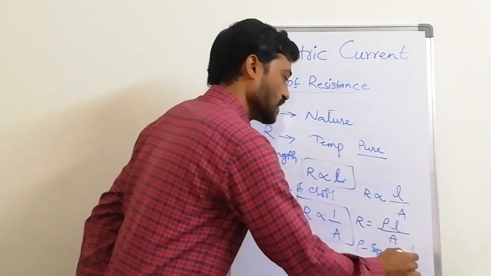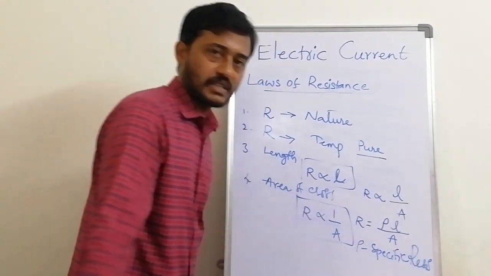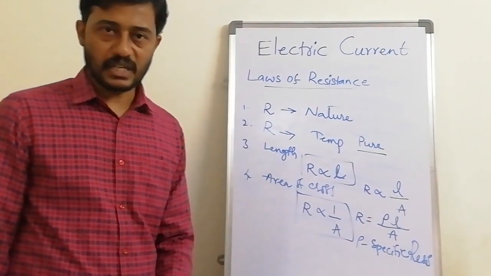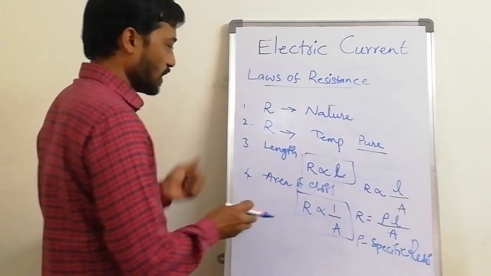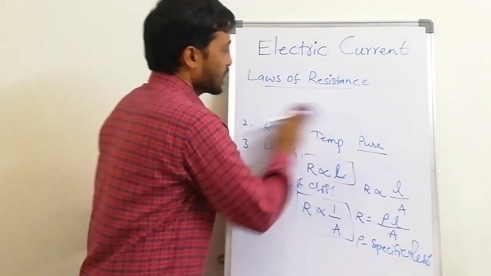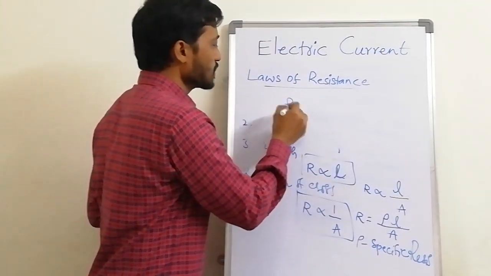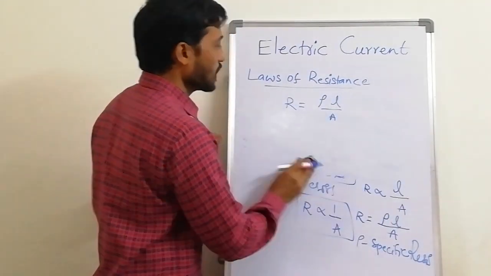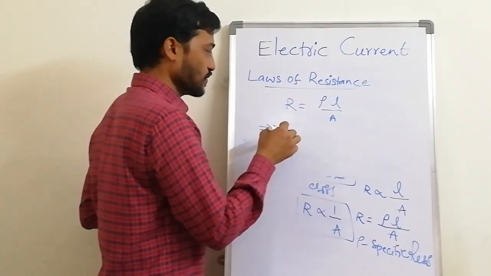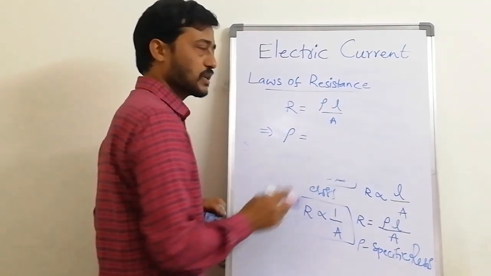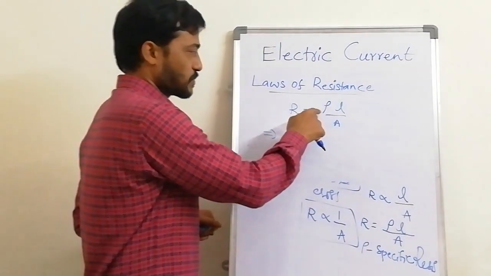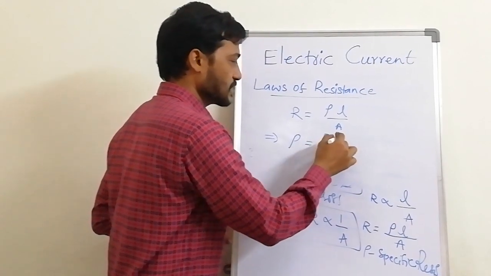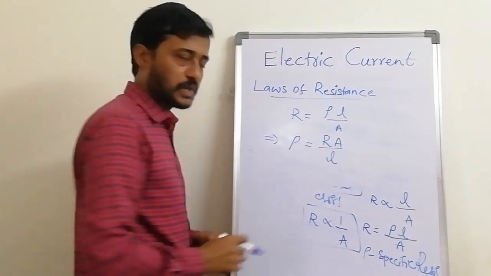What do we call this? Specific resistance. Okay, so specific resistance will give the clear nature of that material also. So we have a formula. R is nothing but rho into L by A, and from this you can write the specific resistance itself. If you want to know the specific resistance, rho, we pronounce it as rho, is equal to RA by L: resistance into area of cross section divided by length.